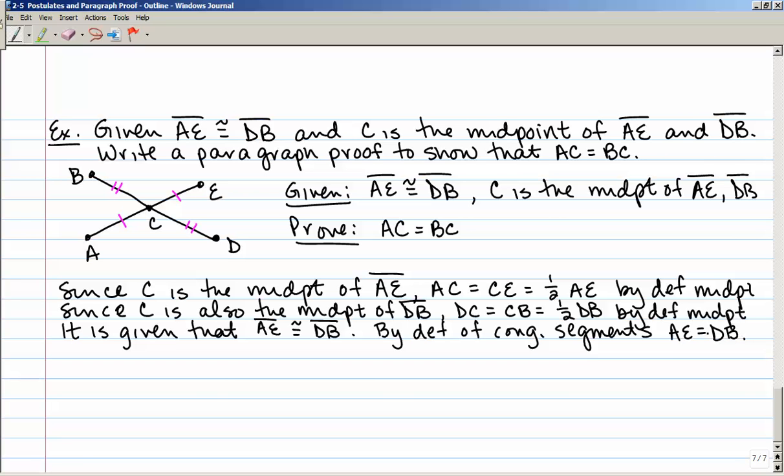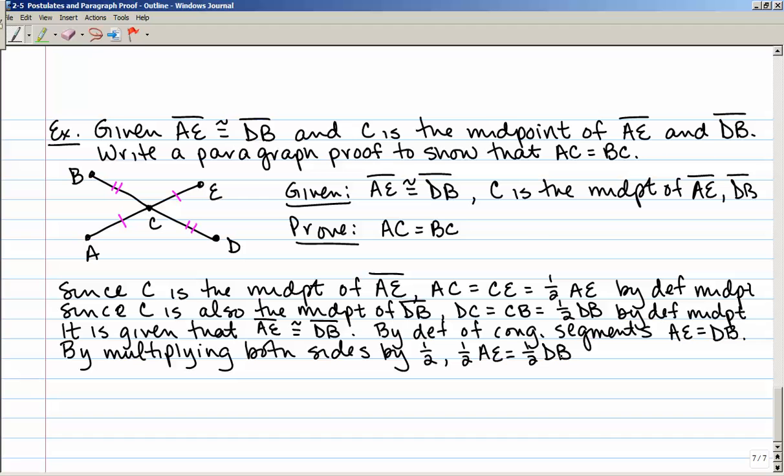Taking that equation and multiplying both sides by 1/2, I get 1/2 of AE equals 1/2 of DB. The multiplication property says I can do that.